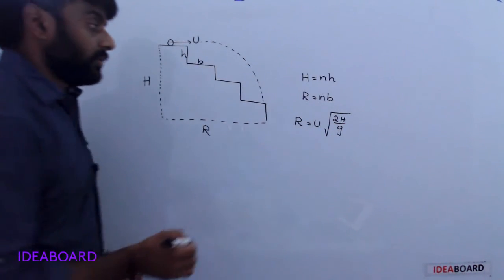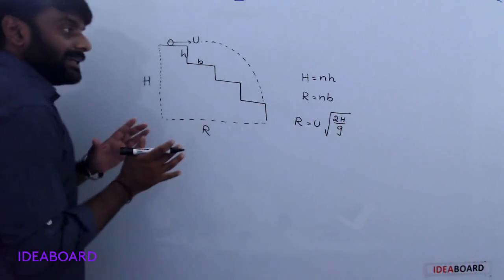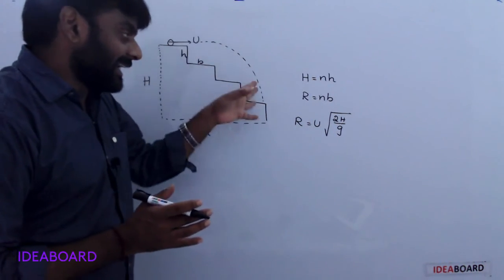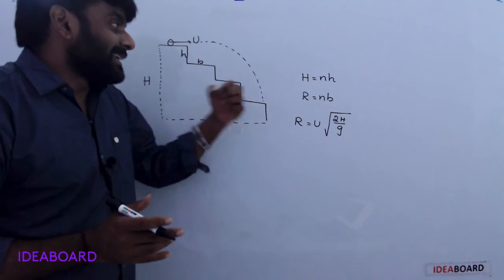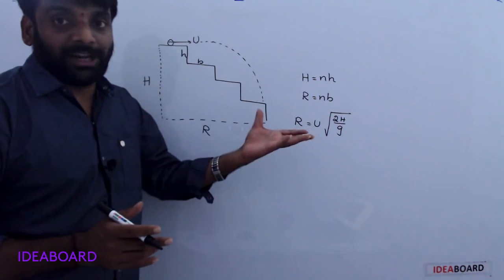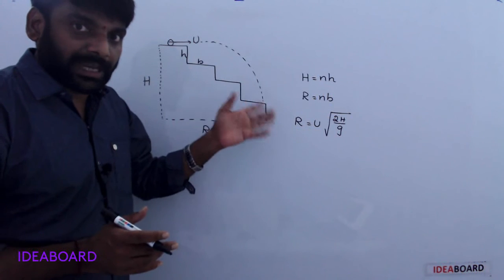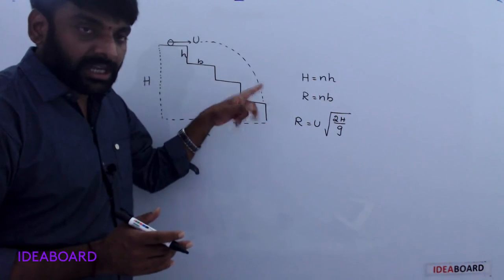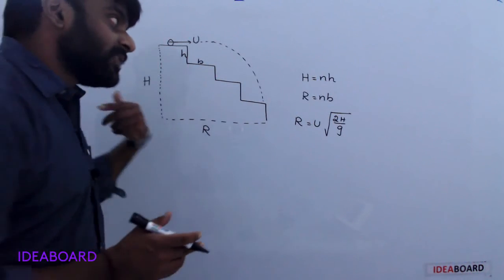You know this already. So what is the required quantity here? The ball rolls off and strikes the nth step. What is the value of n? n means the number of steps. It strikes the nth step. Here the required one is the value of n.